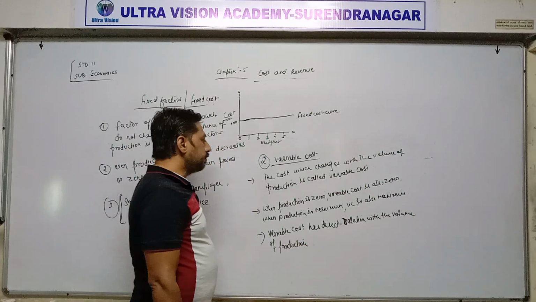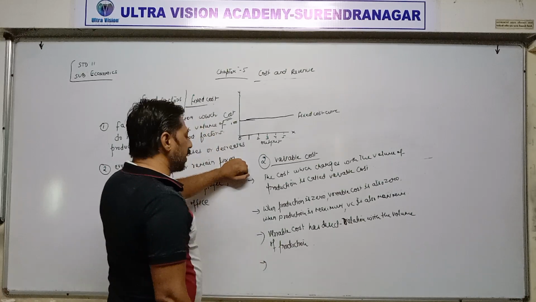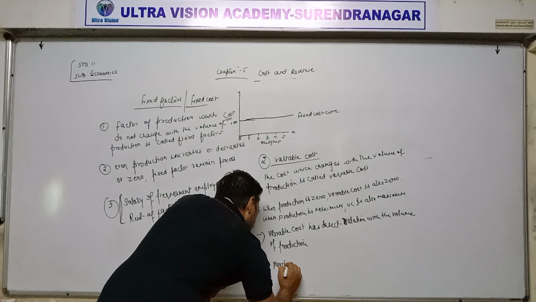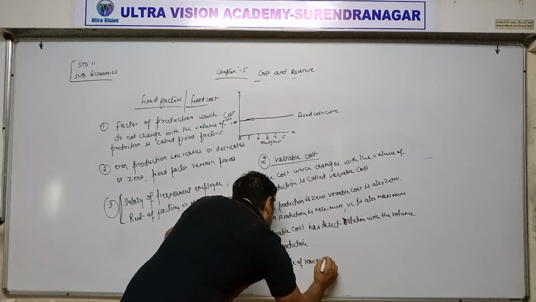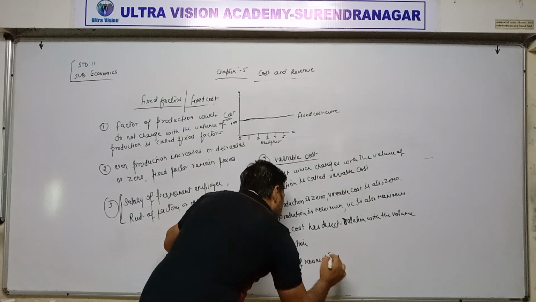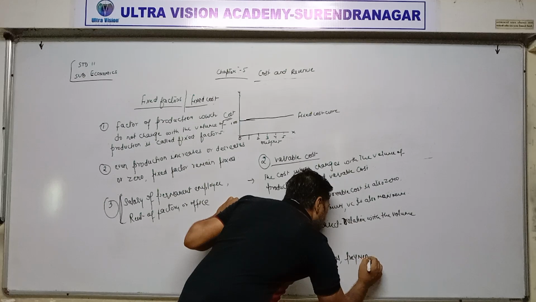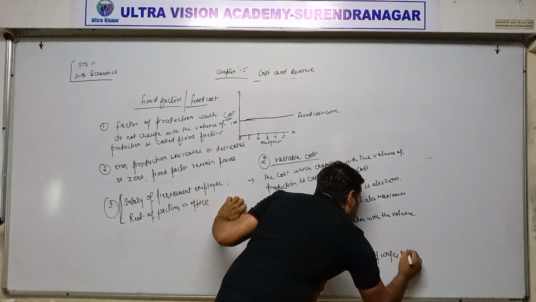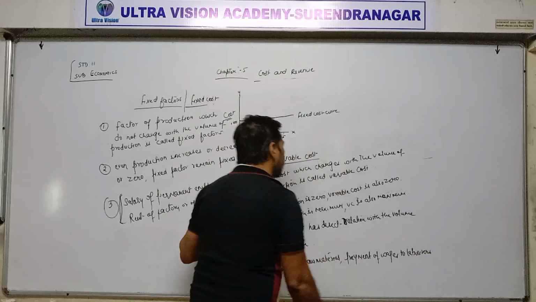Now according to diagram, first of all examples regarding variable cost: purchase of raw materials, payment of wages to laborers, electricity bill.